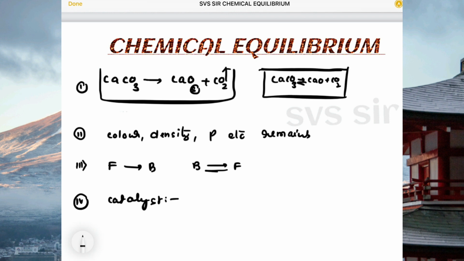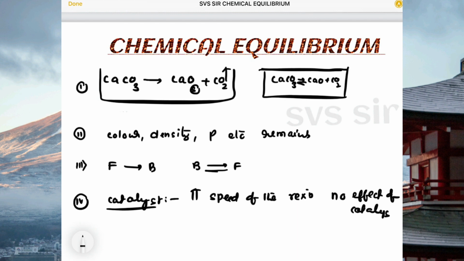Fourth important point is the effect of catalyst. So this is very, very important. What do you mean by catalyst? Catalyst generally increases the speed of the reaction. Catalyst will increase the speed of the reaction, but there is no effect of catalyst on the equilibrium state.